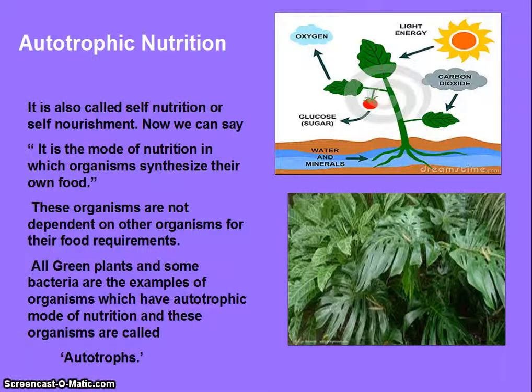Autotrophic nutrition. It is also called self-nutrition or self-nourishment. It is the mode of nutrition in which organisms synthesize their own food. These organisms are not dependent on other organisms for their food requirements. All green plants and some bacteria are examples of organisms which have autotrophic mode of nutrition, and these organisms are called autotrophs.